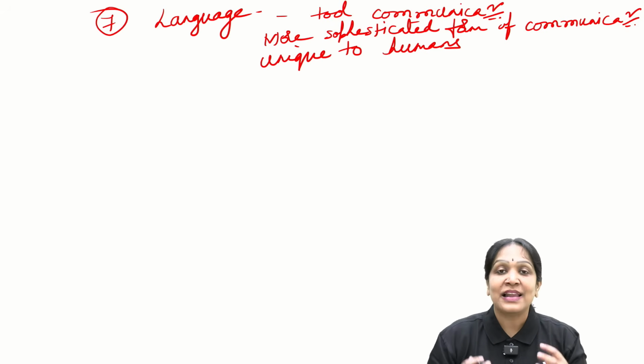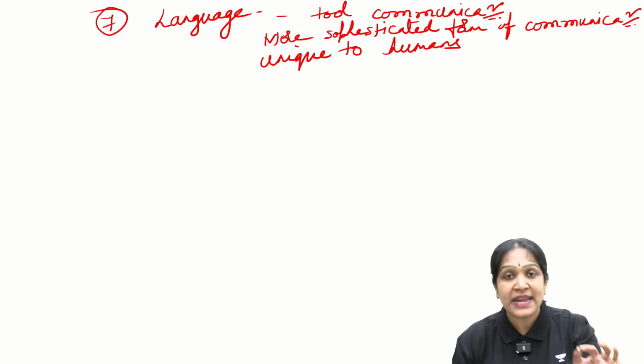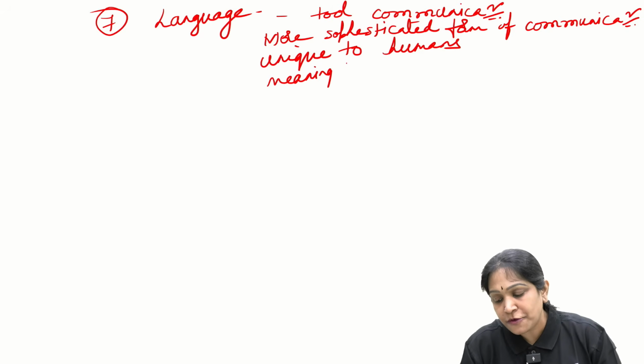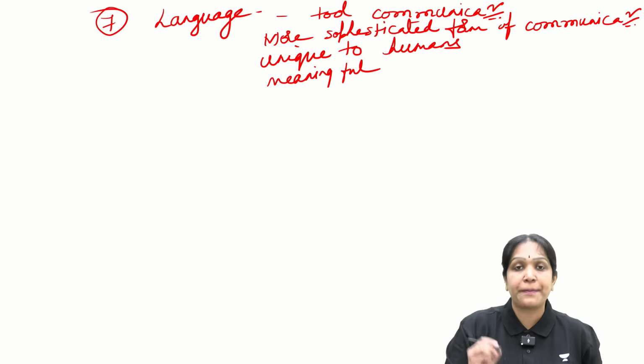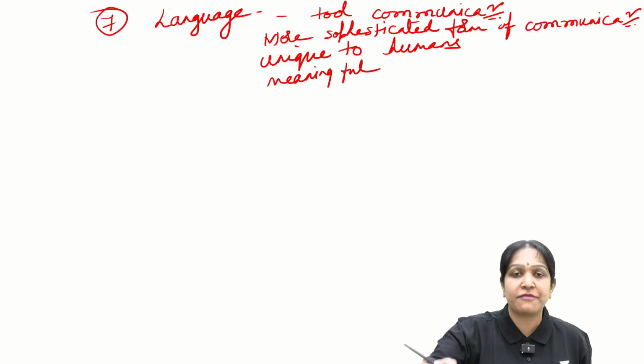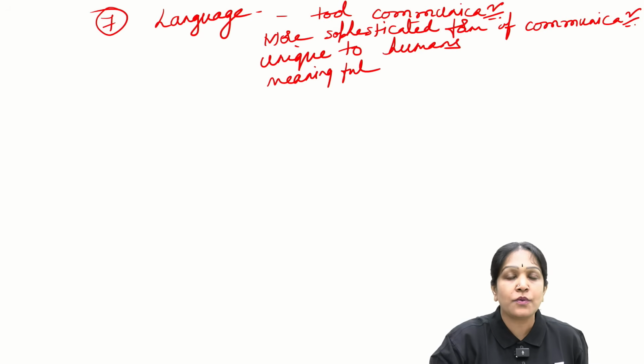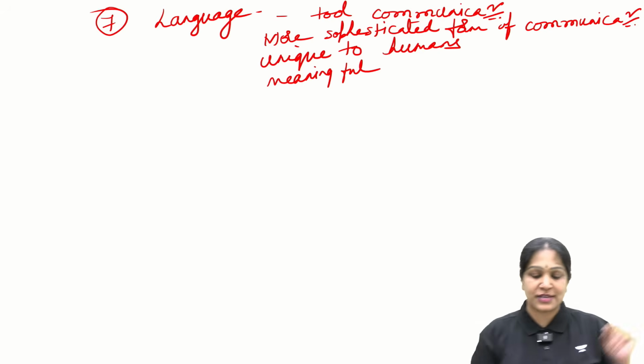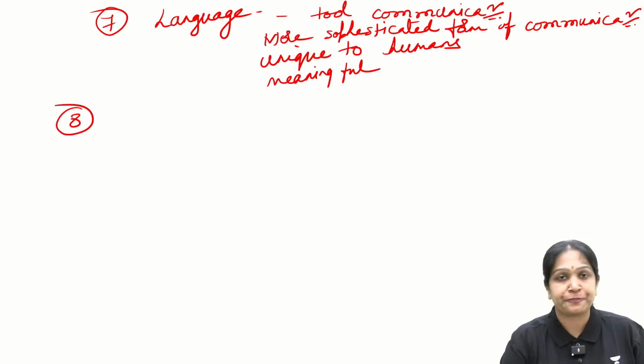Language is also a meaningful communication, not repeating the sounds that we have learned somewhere. So this unique and sophisticated form of communication is called language. Unit 7 deals with language. Then coming to Unit 8.